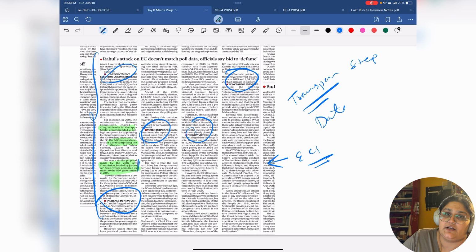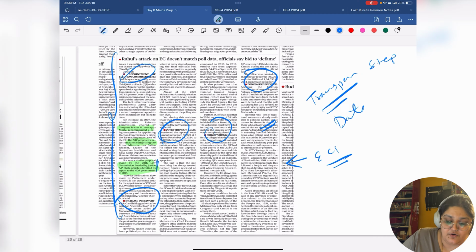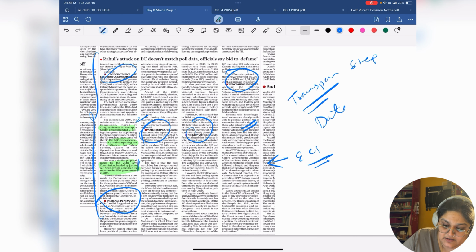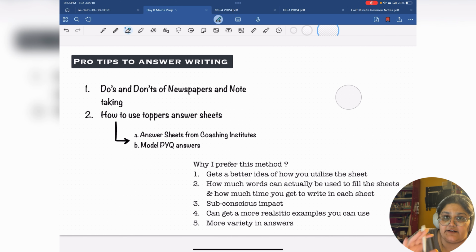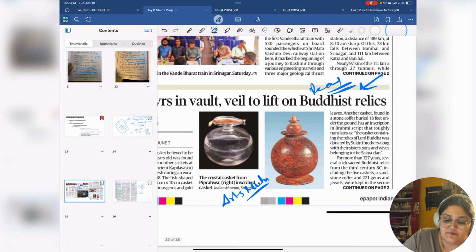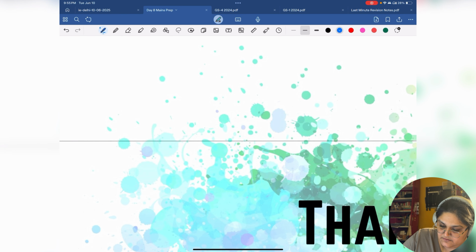A lot of this will be covered in newspaper magazines. So why am I highlighting this one particularly? Because this is from the ECI themselves. There is a possibility that the material used by coaching is not as up to date or does not have as much context as the ECI itself can give. So I would really suggest use this news and make notes from it, but not a lot of it, enough to sufficiently answer this topic: how the EC maintains transparency and visibility, data points and methods and other suggestions. See, it has mentioned 2 to 3 reports. You can definitely utilize them and things like that. So this is how you use newspapers for value addition.